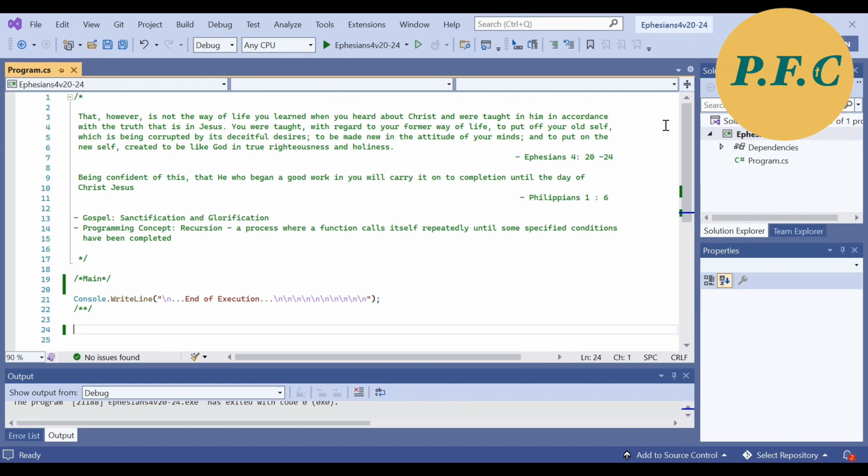For starters, I have two verses that I would like to share with you from Ephesians and Philippians. They will serve as the anchor and very foundation of the theological concept for today's episode.